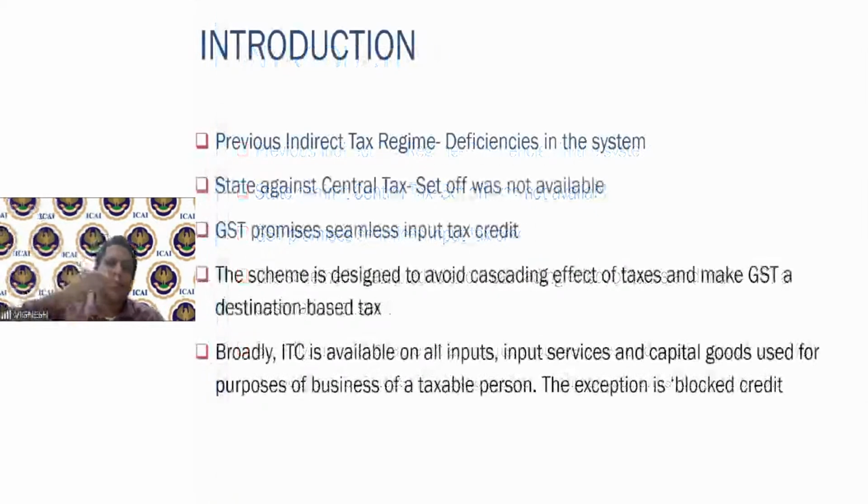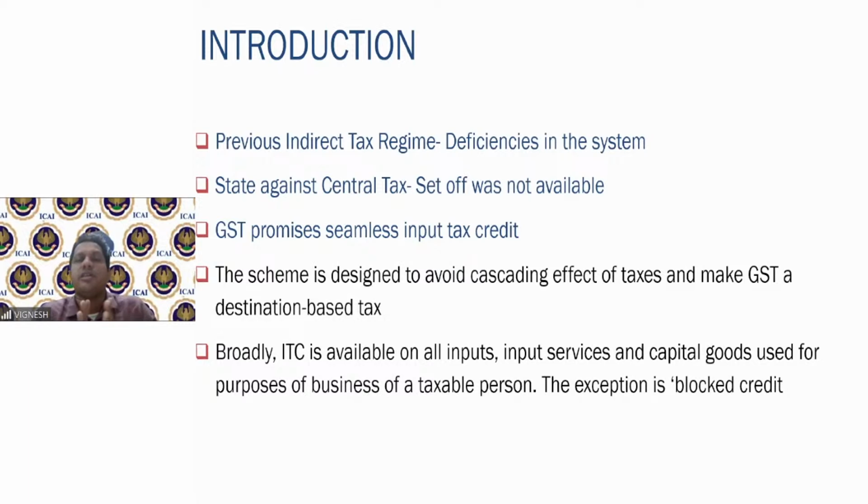So therefore, due to these various deficiencies in the system, which is prior to 2017, this input tax credit was introduced. The state against central tax set-off was not available. If you see, earlier VAT was there, which was a state law. So within the state, if you are selling, VAT was applicable. Between two states, if you are selling, CST, central sales tax, was applicable. So whatever VAT you are paying on the purchases, you could not set off that against the CST what you are collecting on the sales. So therefore, since this set-off was not available, because of this, lot of cost was getting burdened. The businessman was being burdened with extra cost.